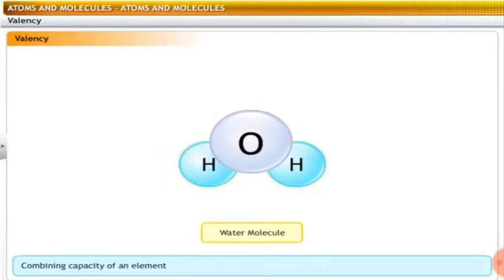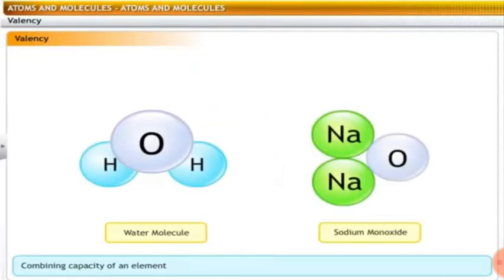It has 2 atoms of hydrogen and 1 atom of oxygen. This shows that the combining capacity of oxygen is 2 and it takes 2 hydrogen atoms. Similarly, sodium monoxide has 2 atoms of sodium and 1 atom of oxygen. Thus, the combining capacity of sodium is 1 and oxygen is 2.